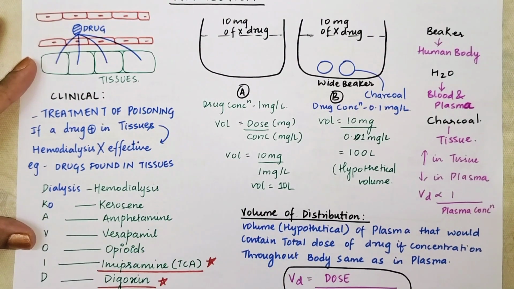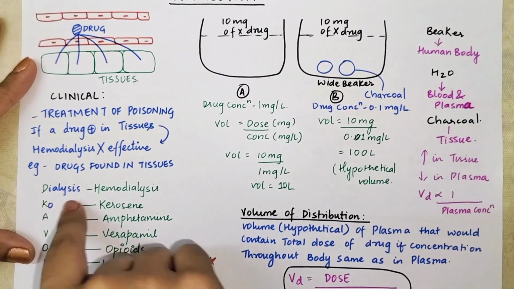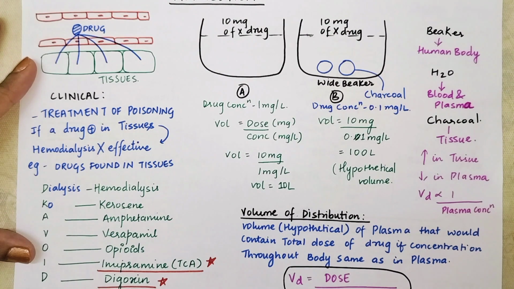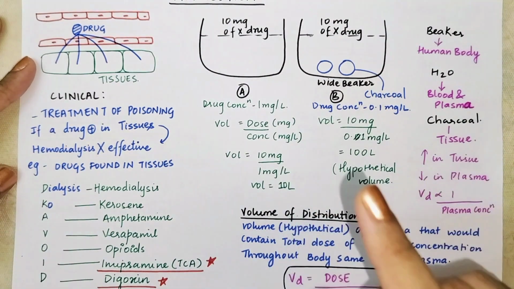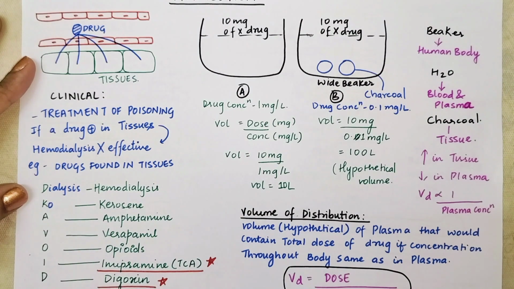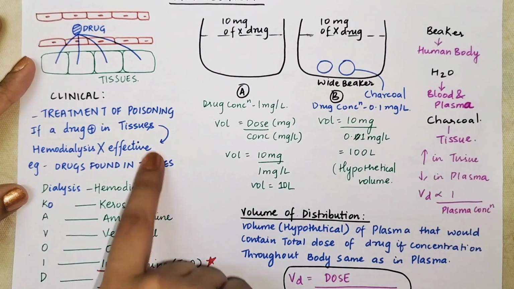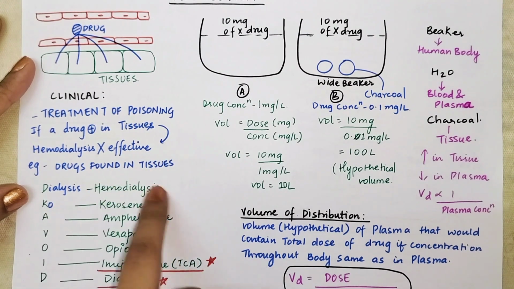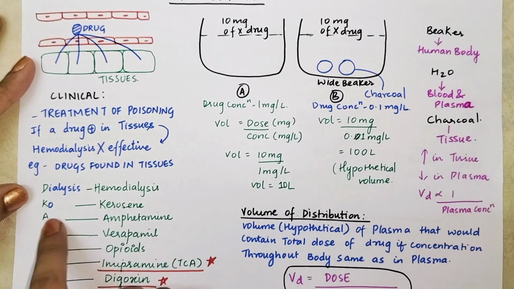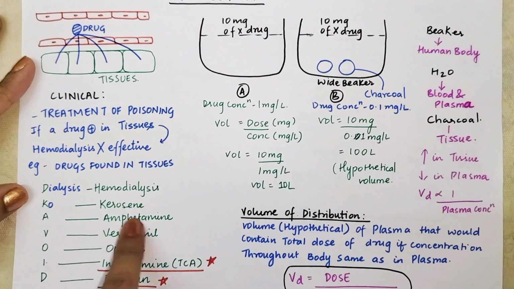Dialysis, co avoid. Now what does this mnemonic say? Dialysis, co avoid. That means avoid dialysis. Okay, in Hindi you say dialysis, co avoid. Okay, dialysis, co avoid. So D for hemodialysis. Basically dialysis means hemodialysis. K kerosene. A amphetamine. V verapamil. O opioids.